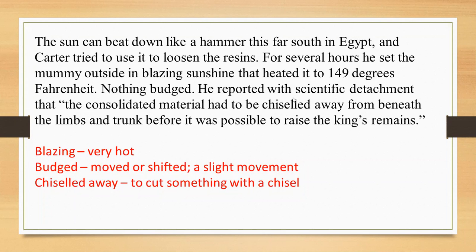But the body is still not coming out. So the body is stuck in that gold coffin.